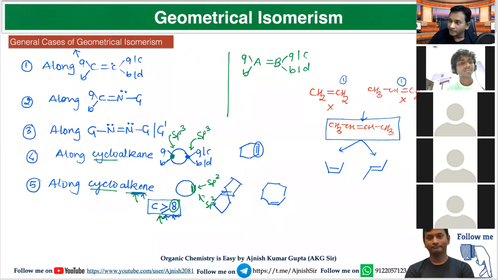It may be a carbon-carbon double bond. It may be a carbon-nitrogen double bond. Look for this. If I ask a question like this, whether this molecule will show GI or not, what will you say? Yes, very good. Because this carbon has methyl and H, both are different. This nitrogen has a lone pair and a bond pair, both are different. So this molecule will show GI.